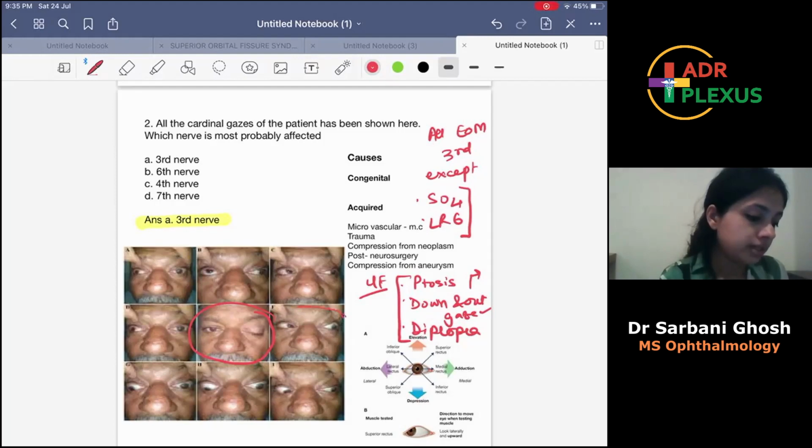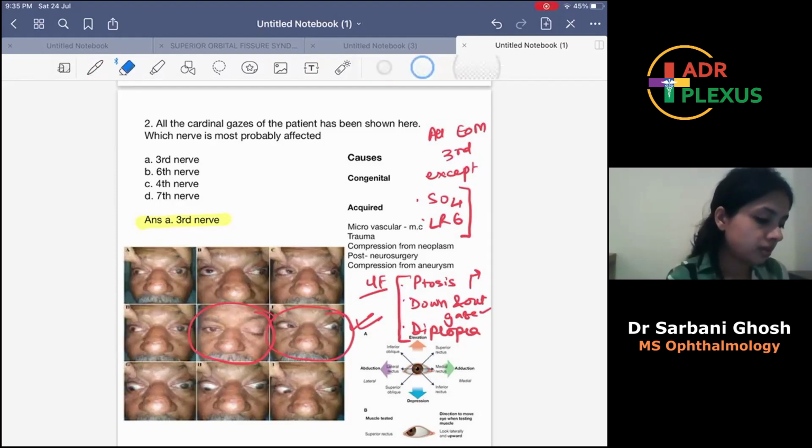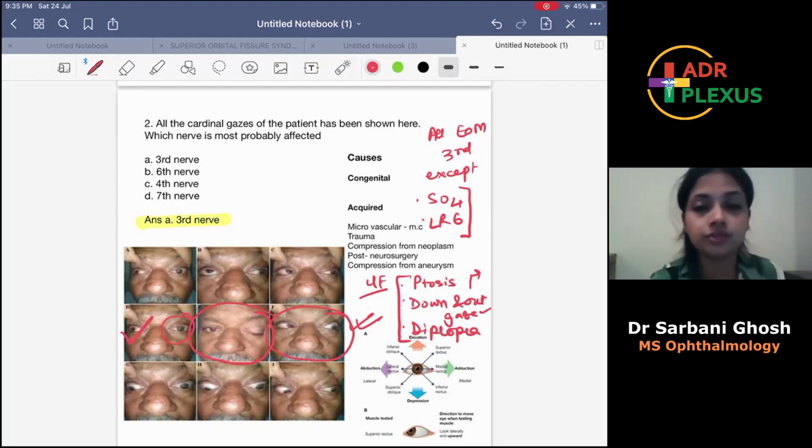Now look at this picture. Here we can see that the abduction of the left eye is happening normally. But if you look at this picture, the adduction here is not happening. The adduction of the left eye is not happening normally because the medial rectus is not working due to the third nerve palsy.